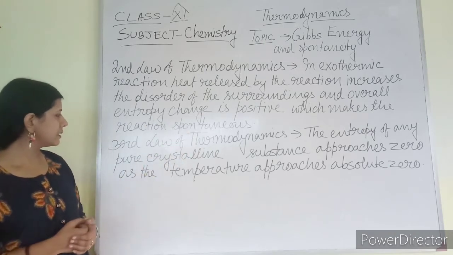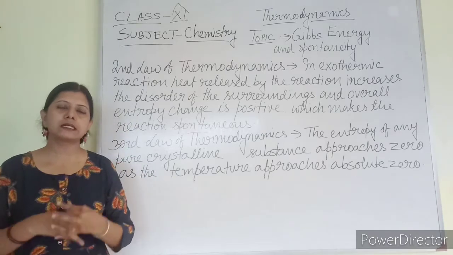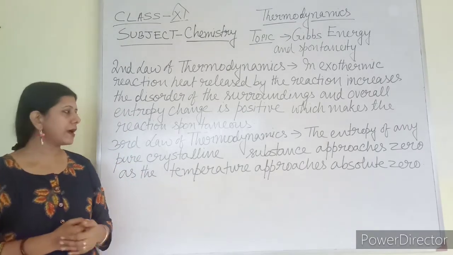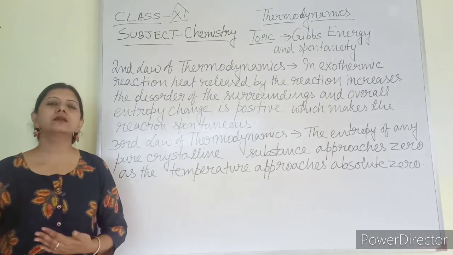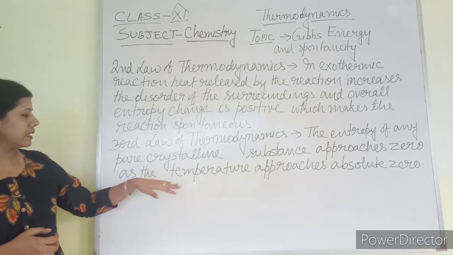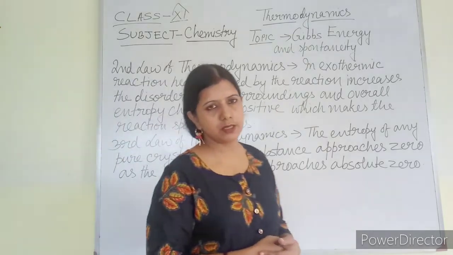And in crystalline substances, the entropy approaches 0, that is randomness approaches 0, if the temperature approaches absolute 0. When the temperature is near 0 Kelvin, then the entropy of the crystalline substance also approaches 0. This is all about the third law of thermodynamics.